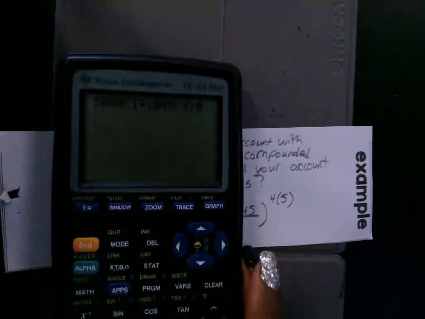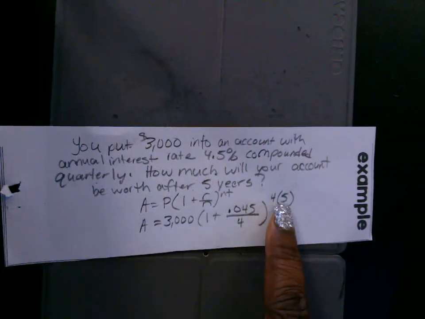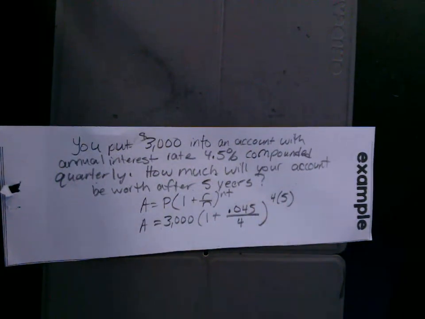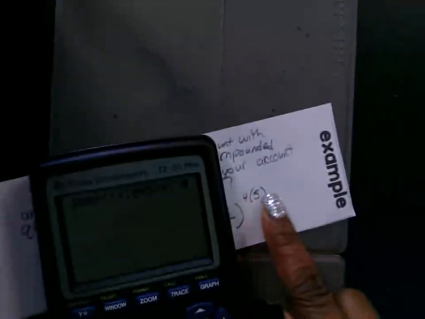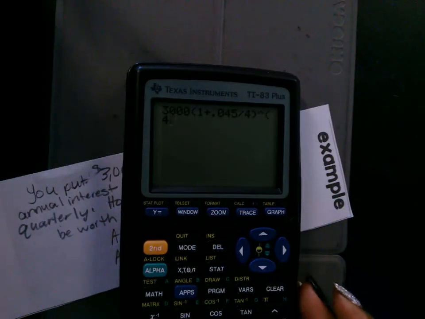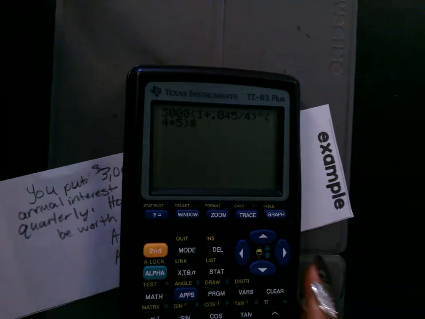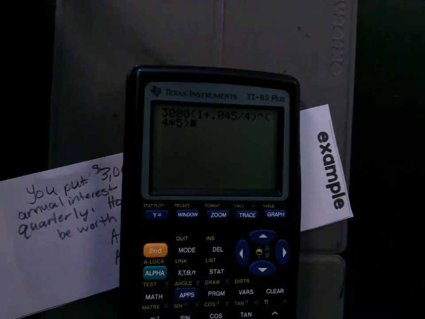So we're going to do caret key 20. Now, folks, if you put caret key 4 times 5, it's only going to raise the 4 and then multiply the 5. That's not what you want to do. If you don't want to multiply this, then you need to put it in parentheses. So the calculator will multiply it first, okay, before it uses it as an exponent. If not, it's only going to do 4 as an exponent and then multiply the 5. And that's not going to give you the right answer. Any questions? So that's why a lot of times you'll see I'll just multiply it and put in 20.